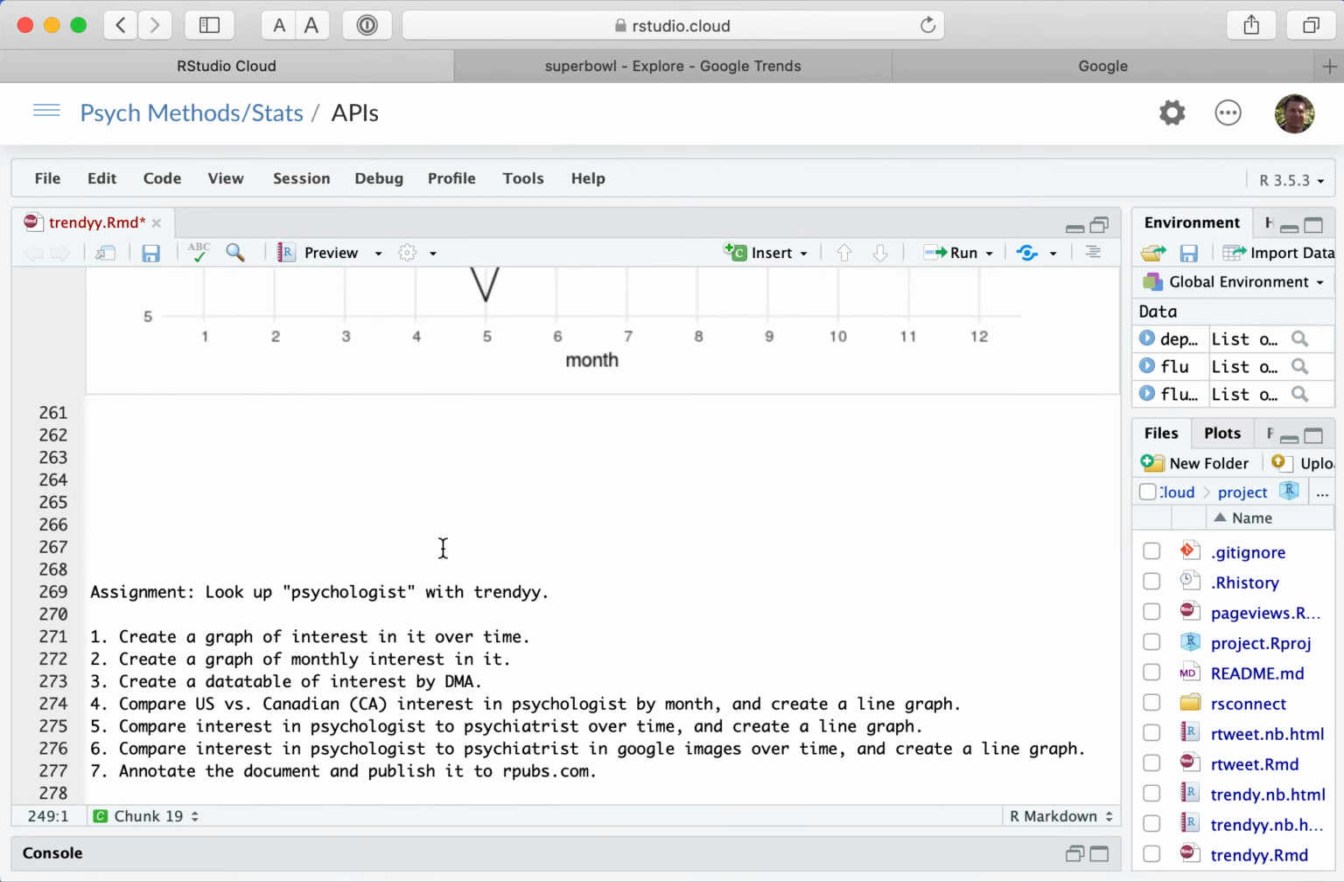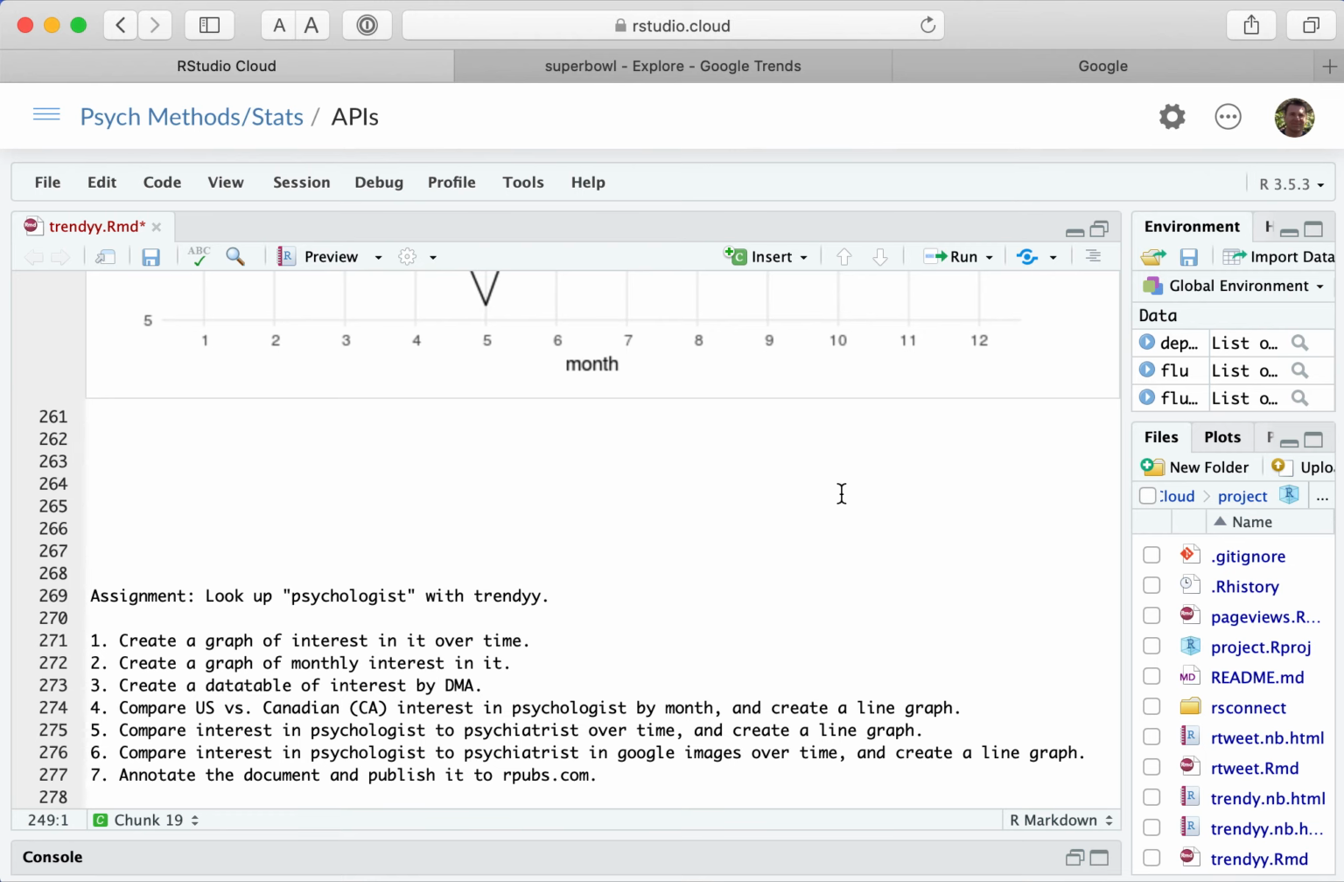Okay, so that's the run through of that kind of practice assignment. Now for your assignment that you publish on our pubs, I want you to basically do this but with psychologists. And you can look at it over time, look at monthly interest in it, and do some of the things that we did above. And then comparing, I thought maybe compare US and Canada. Okay, that's it.